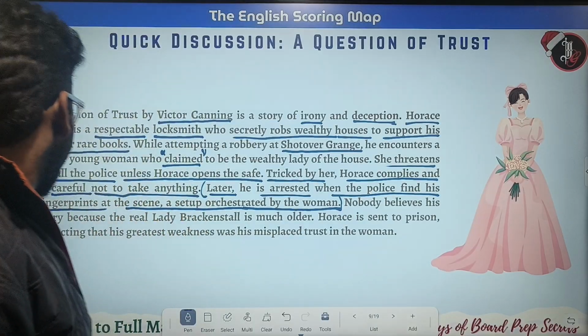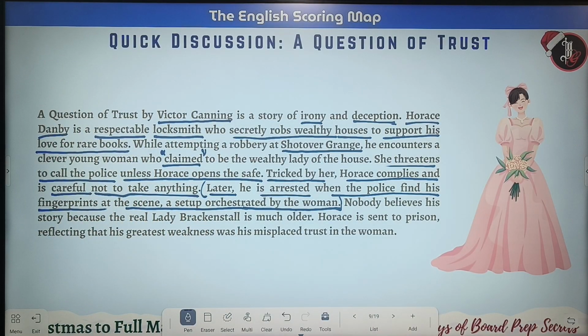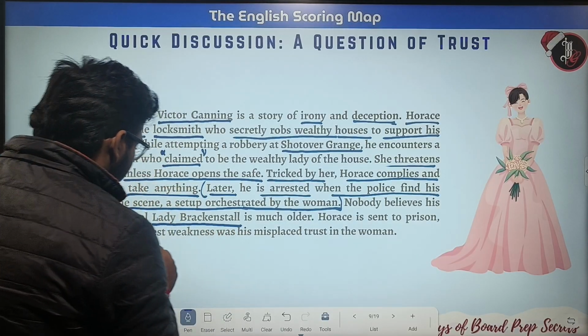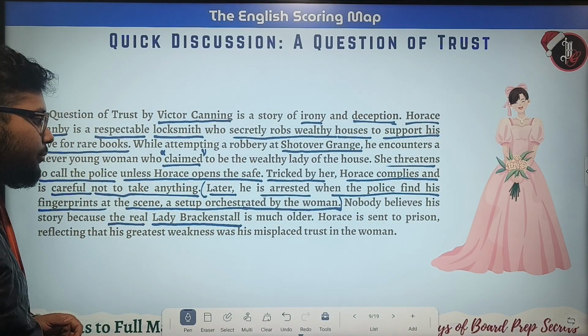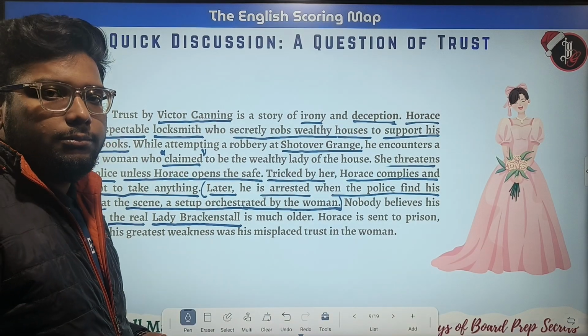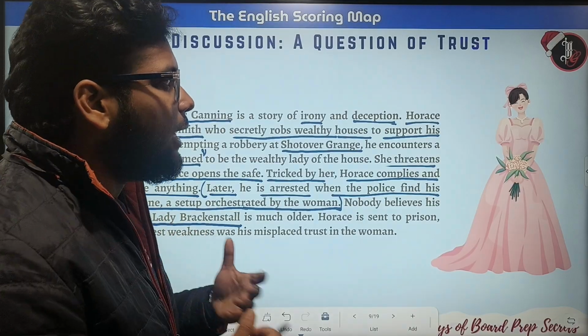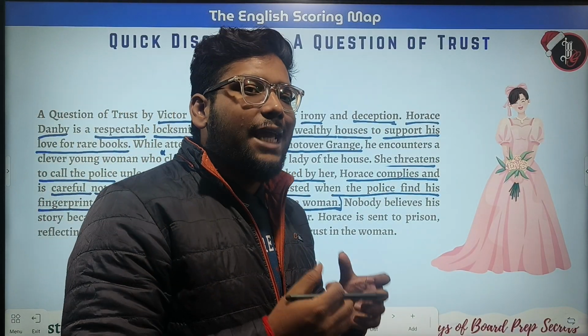Nobody believes his story because the real Lady Brakenstall is much older. The real lady of that wealthy house was much older than the lady who showed up to Horace Danby.